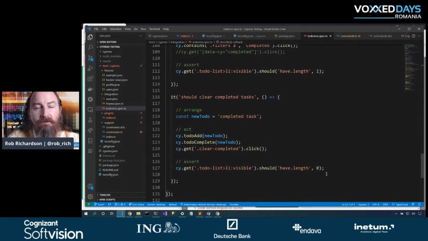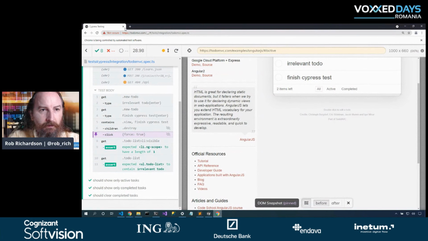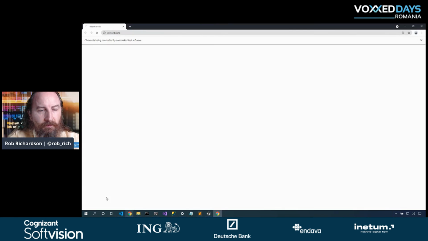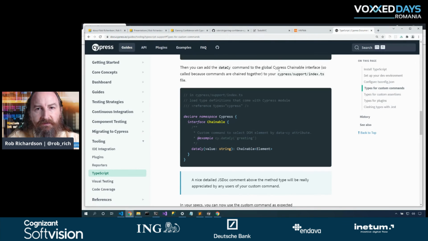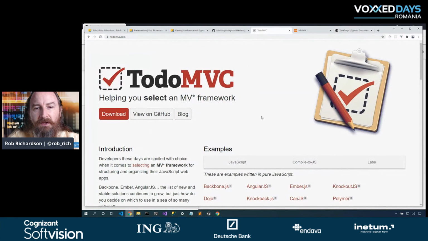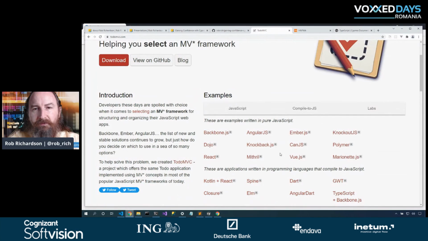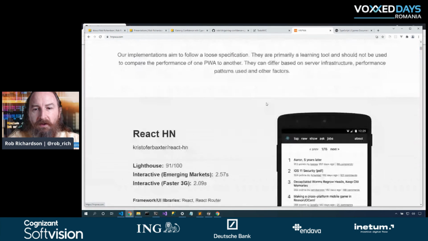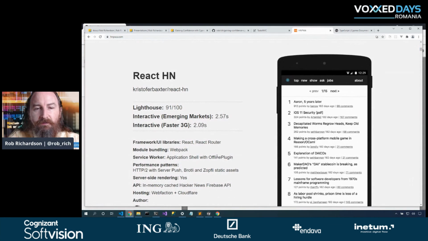Let's also take a look at how we might do network commands. We're going to take a look at, let's stop this, and let's start up this other test. We looked at to-do MVC, and to-do MVC was a great way of being able to look at all of the different websites. Hacker News PWA is kind of that spiritual successor to to-do MVC, where they create a Hacker News client in each of the SPAs.